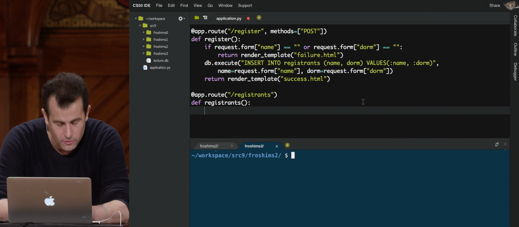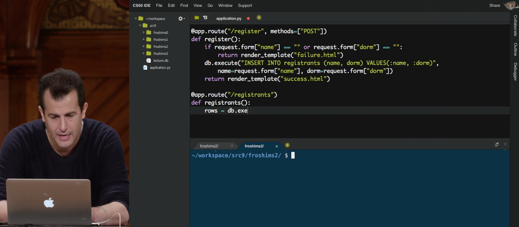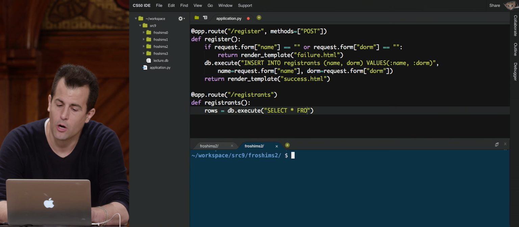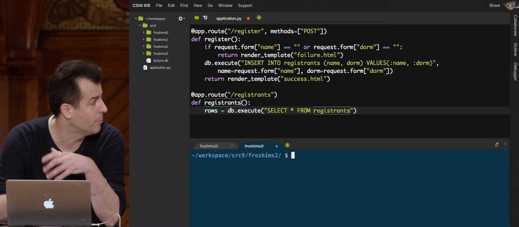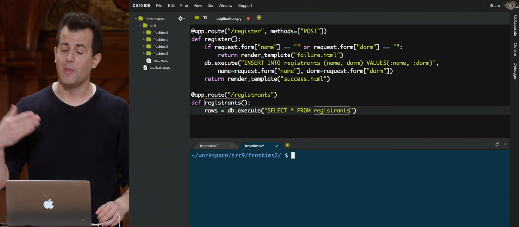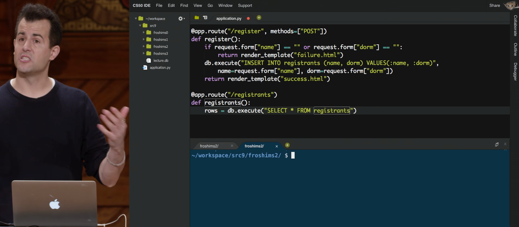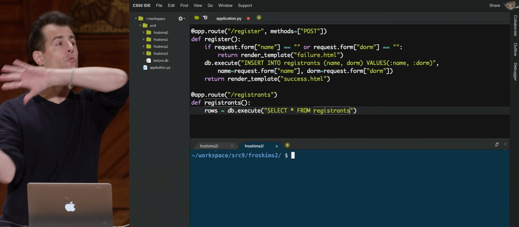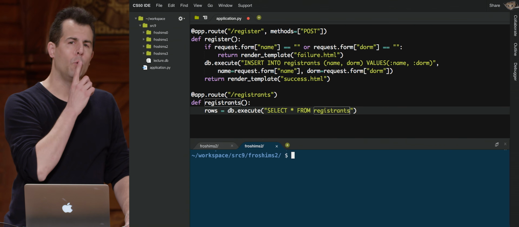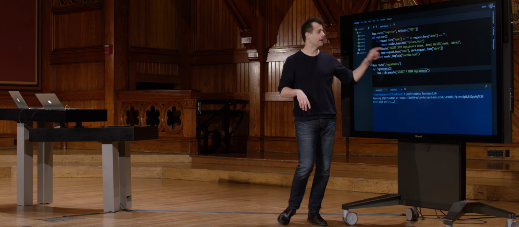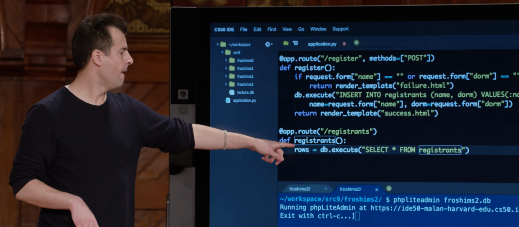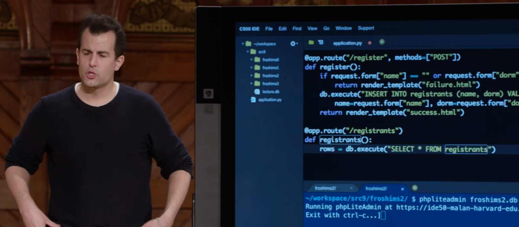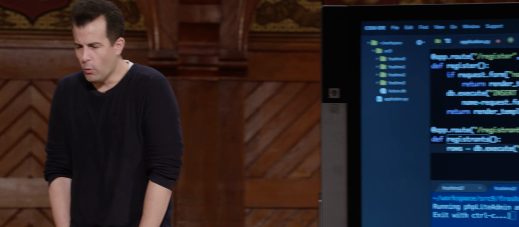Now we'll do that even more simply with a registrants function here that has rows gets db.execute, select star from registrants. So I know from our earlier experimentation, select star means get everything. From registrants means from that table. db.execute is just the CS50 method that's going to execute the SQL and return to you what? I didn't care about a return value earlier, although technically I could have gotten back a value, as you'll see in the documentation. But selecting star from registrants, what do I want back?